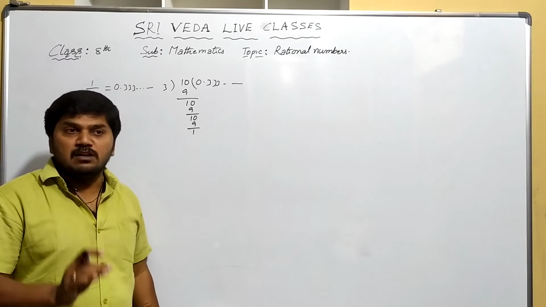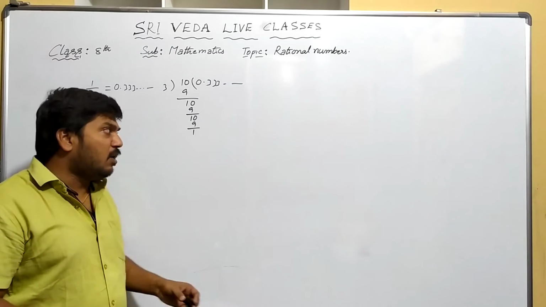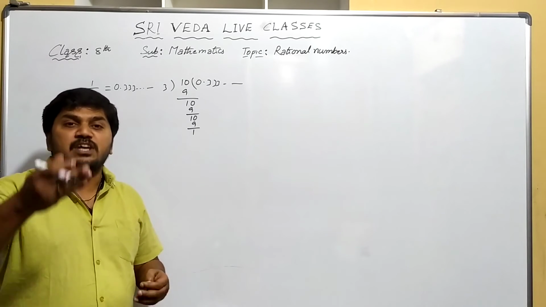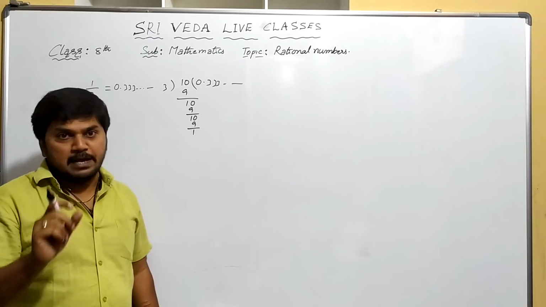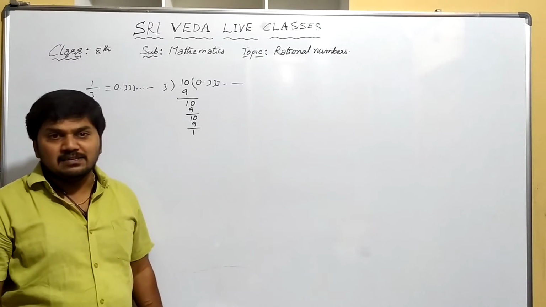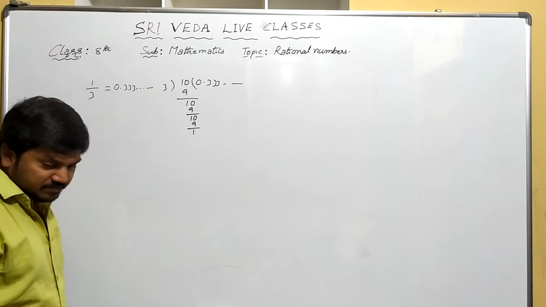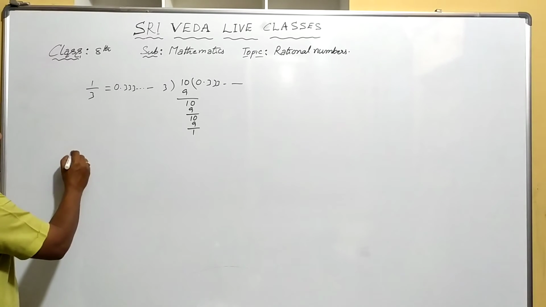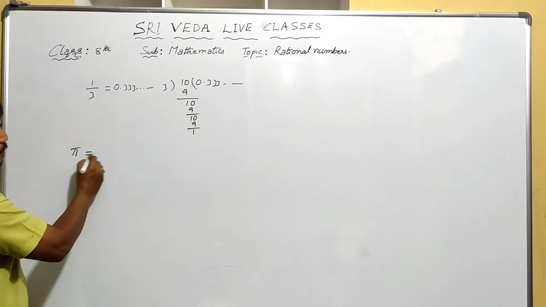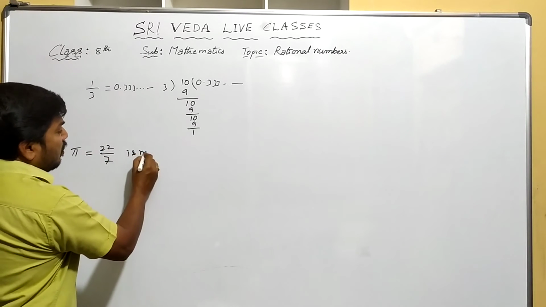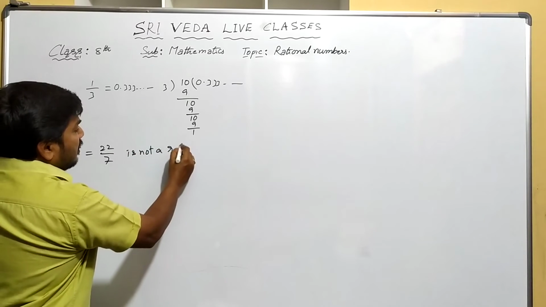Okay. So rational numbers are those which can be written in the form of P by Q. Right, those are called rational numbers. Now observe this. Pi, generally we use pi. What is the pi value? 22 by 7. It is not a rational number.